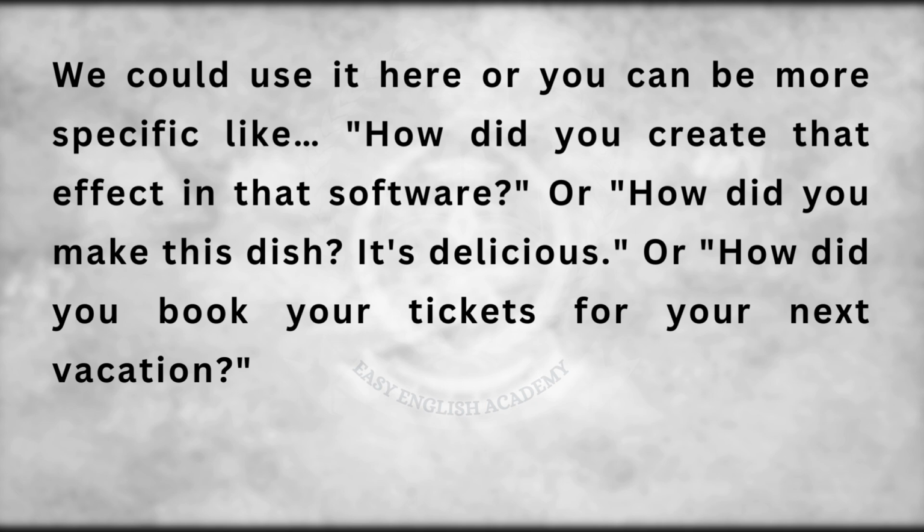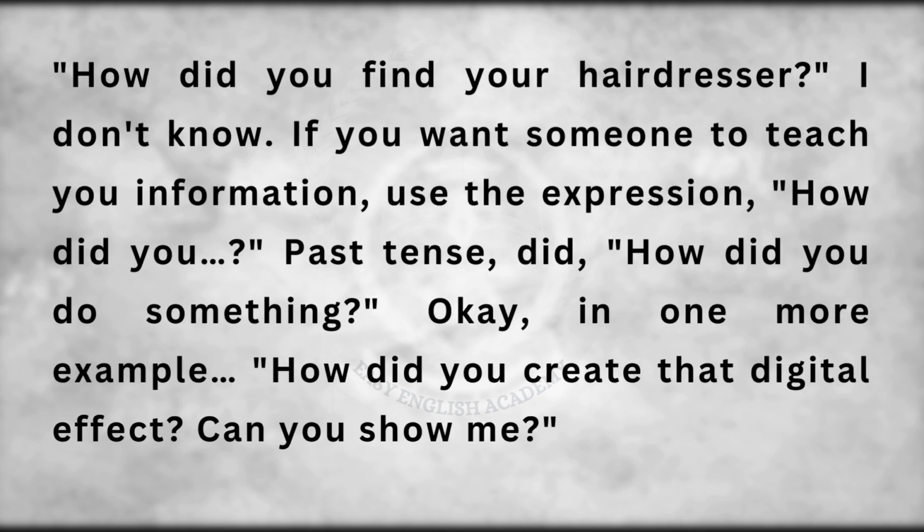Or, how did you book your tickets for your next vacation? How did you find your hairdresser? If you want someone to teach you information, use the expression, how did you, past tense, do something? Okay, one more example.